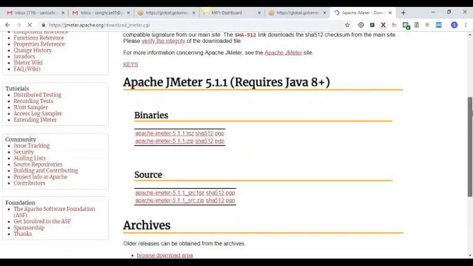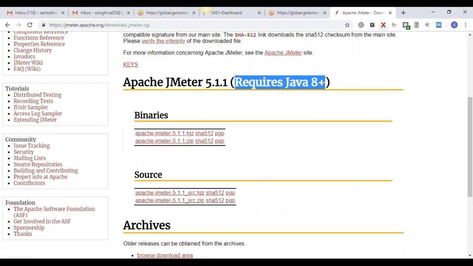So now here you see Apache JMeter 5.1.1. This requires Java 8 plus. Before this, JMeter was a different version. Now JMeter 5.1.1 is available. So if you try the new JMeter on your system, Java 8 should be there, otherwise it won't work. So now we have this file, the Apache JMeter 5.1.1 zip file.